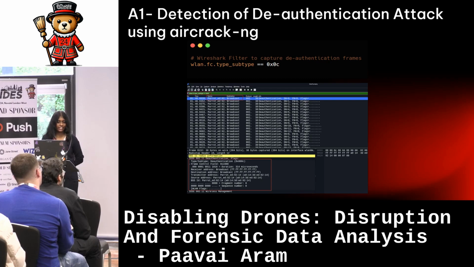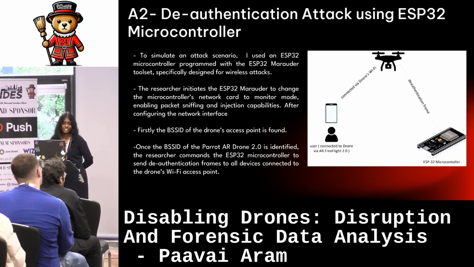To detect this attack, I used Wireshark, and I detected the deauthentication frames sent by the attacker to the drone. Here you could see that the source is the Parrot AR 2.0 drone. This is because the attacker actually impersonates the drone and sends these frames to the clients connected to the drone, and that's why you could see the source address to be the Parrot AR 2.0 drone model, but it's actually the attacker.